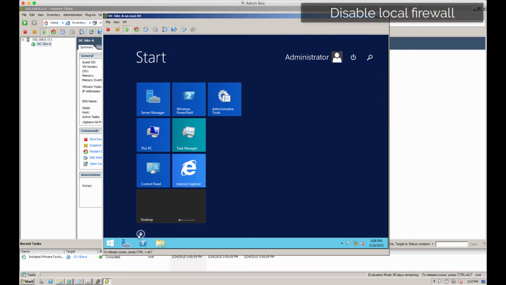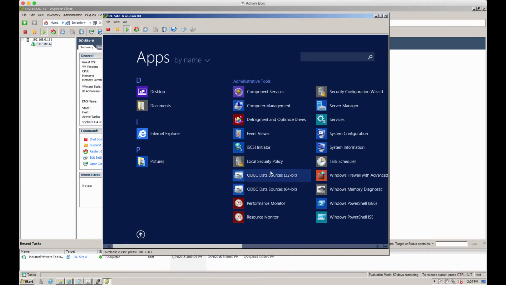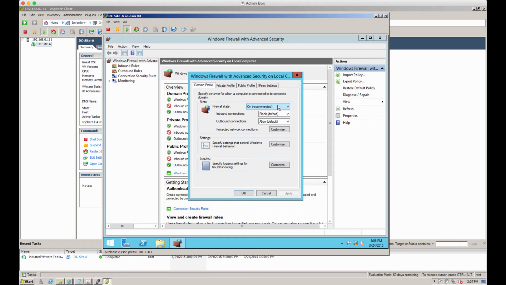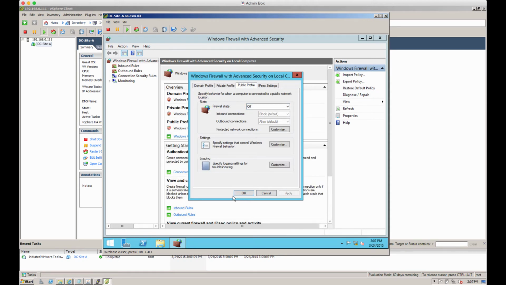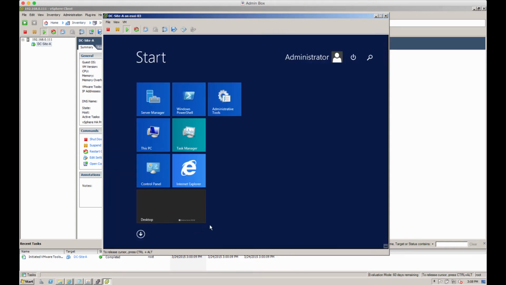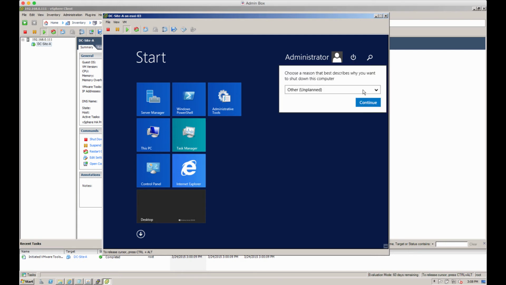What we also want to do is disable that local firewall. Now, you don't necessarily want to do this in your corporate environment, depends on what your security policies are, but in a lab, I find that just for ease of use, unless you've got a specific reason not to, I would disable the local firewall just to avoid any pesky problems. We're not going for a highly secure setup here, so disabling the local firewall in the domain, private and public profiles within this VM is perfectly safe. This is all segregated off from the real world, so it's not a problem.